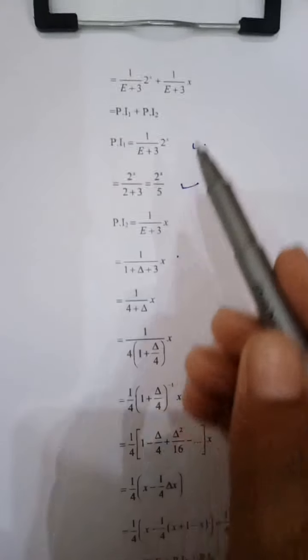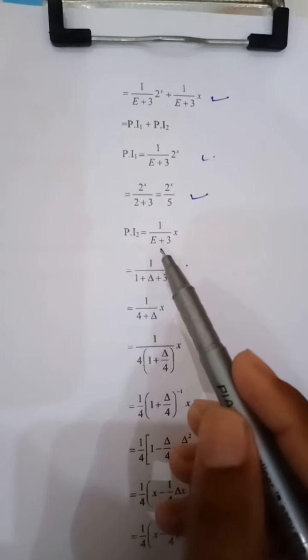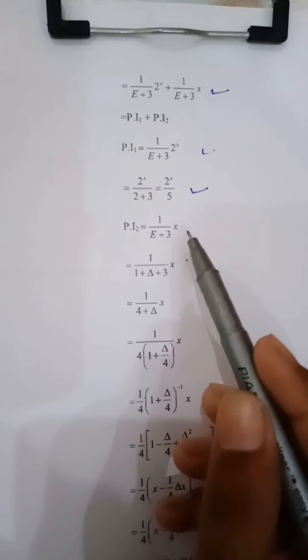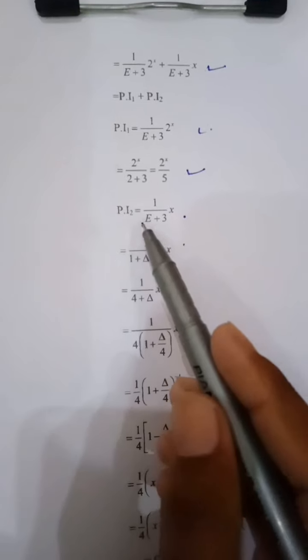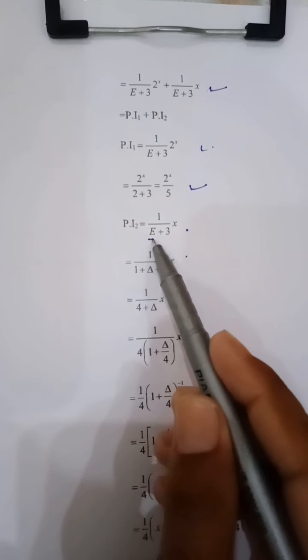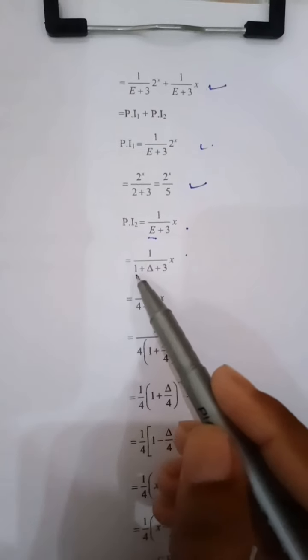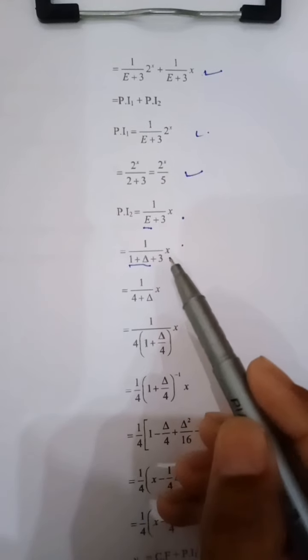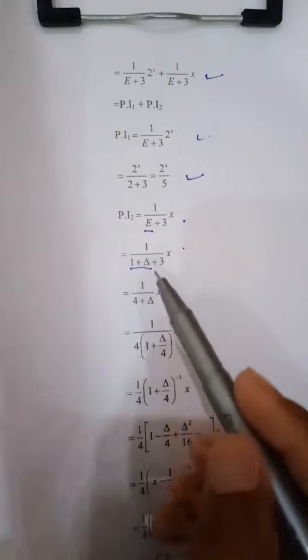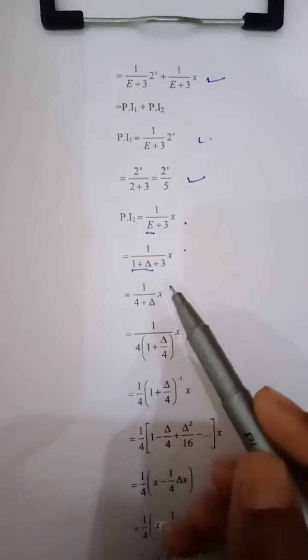Now we find particular integral 2, which is 1 over E plus 3 into x, which is the type 2. We apply the value of the shift operator, E equal to 1 plus delta, so we get 1 over (1 plus delta plus 3) into x. Here this becomes 1 over (4 plus delta) into x.